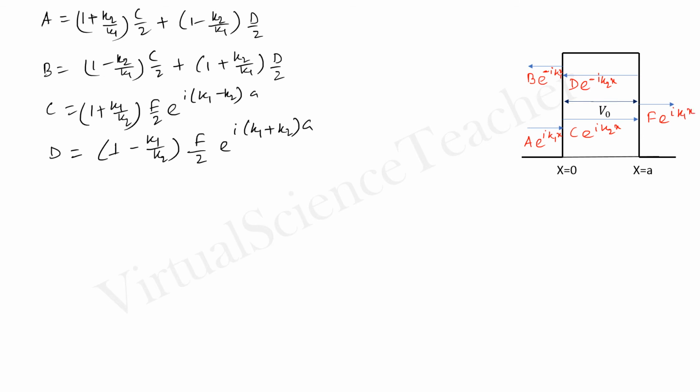So we are now interested to find the reflection probability and the transmittance probability. So reflection probability, how can we define this?